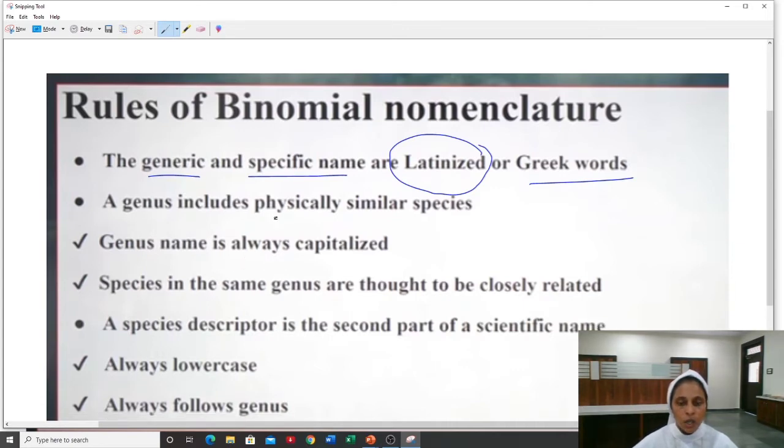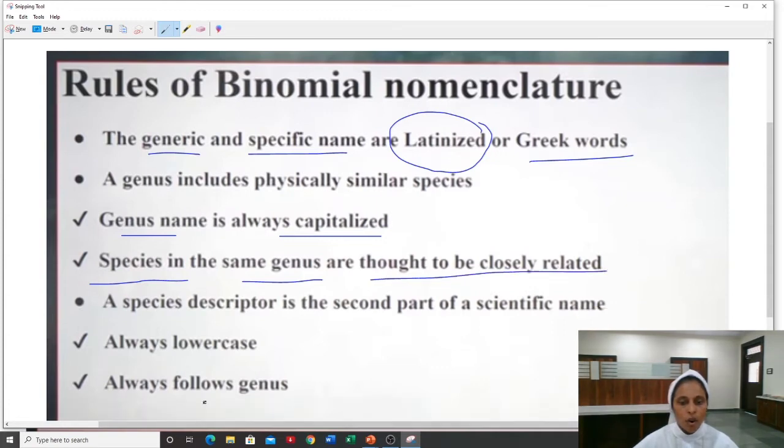Then a genus includes physically similar species. The genus name is always capitalized. Species in the same genus are thought to be closely related. And always please do remember, children, the genus name is always in capital letter and the species name is always in lowercase.